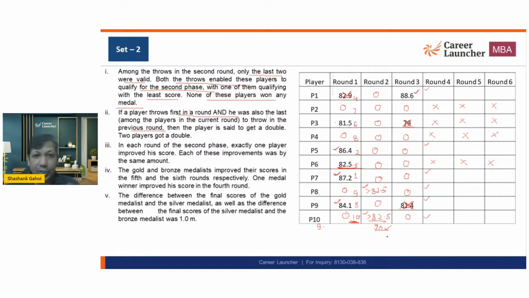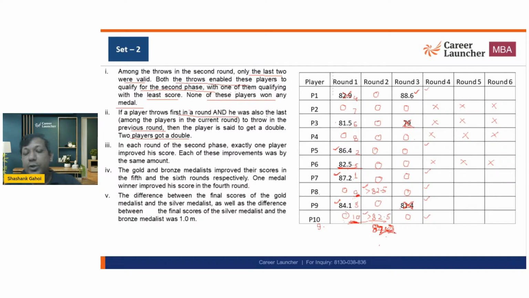And this is what it says. Now, the player is set to get a double. Two players got a double. So who can get a double? Definitely P10 can get a double. P8 definitely cannot. And why not? Because P8 is actually over here, ninth rank. So P8 in this round is not the last one. P10 is the last one, so P10 is throwing highest. Highest means greater than 87.2. So P10 is throwing greater than 87.2, and he's getting a double.